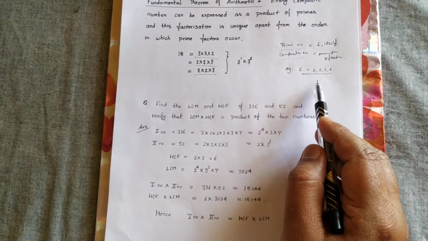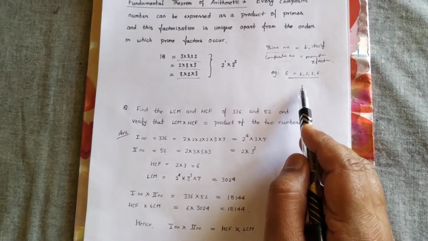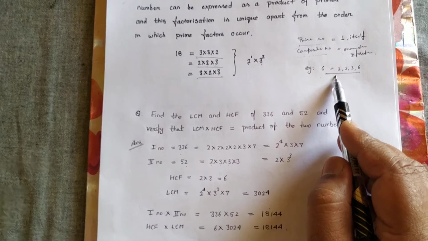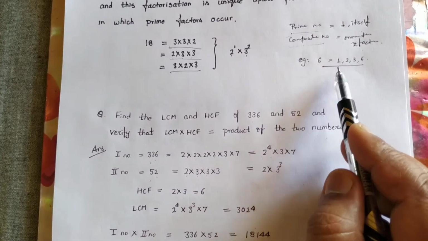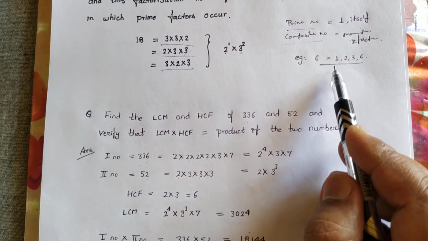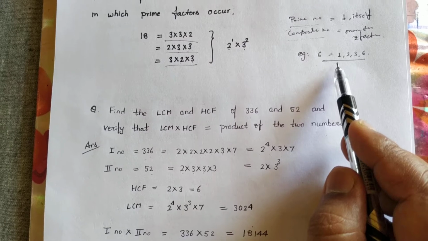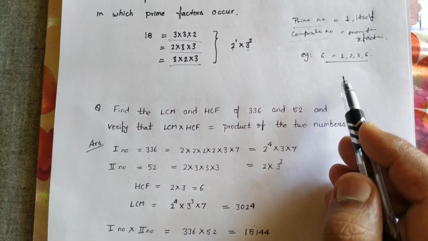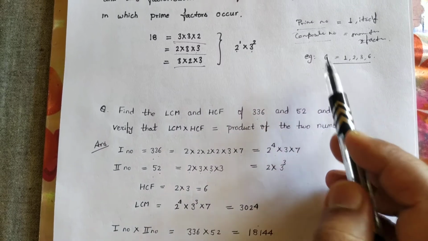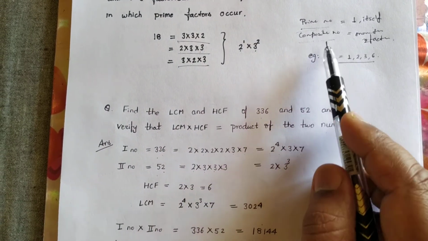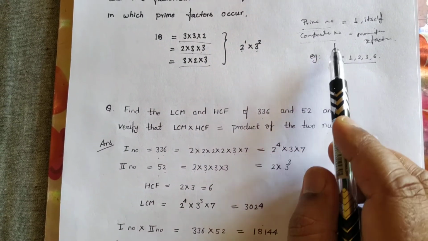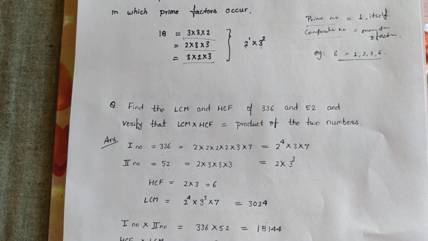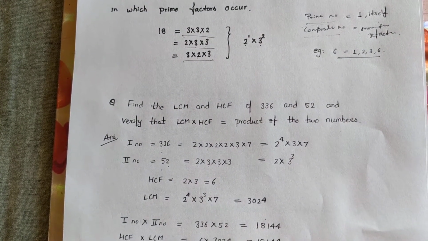Now always remember there is difference between factors and prime factors. 1 may be a factor, but 1 is not called a prime factor because 1 is neither prime nor composite, because 1 neither satisfies the definition of prime number nor composite number. So whenever we write the prime factorization of any number, we will never write 1.